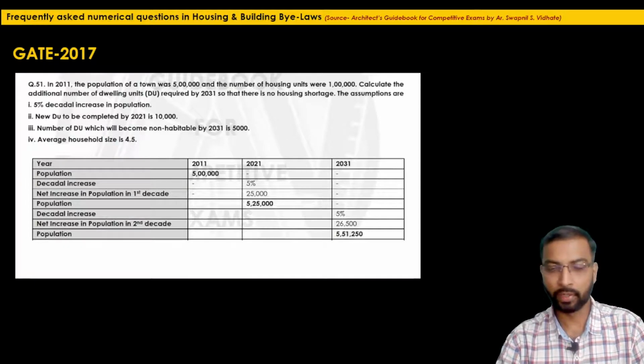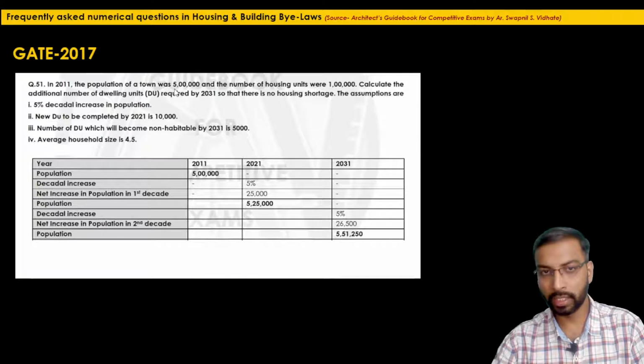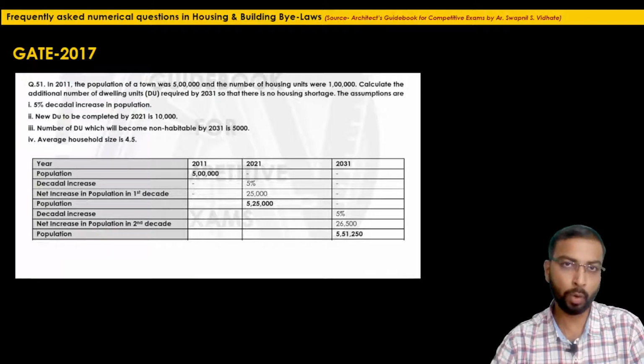Now the next thing we will focus on is the average household size. Right now we will calculate the existing dwelling units, because they have given the starting figure, that is, the population of 2011.